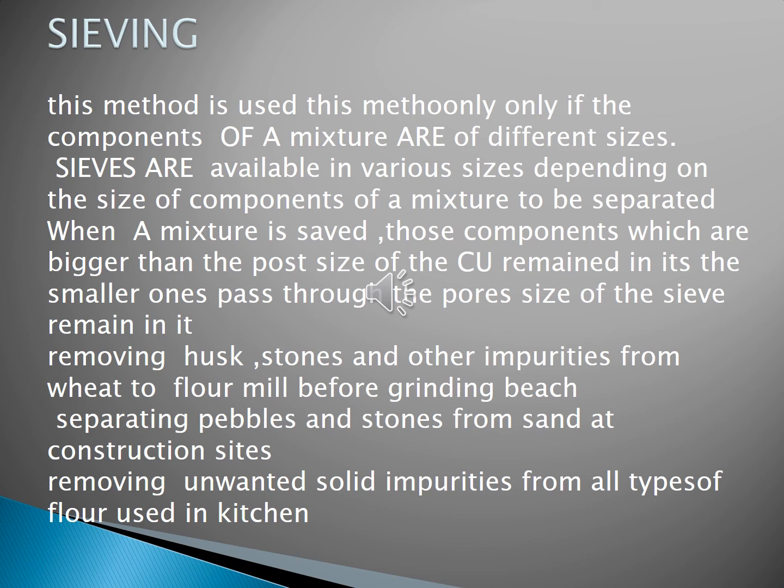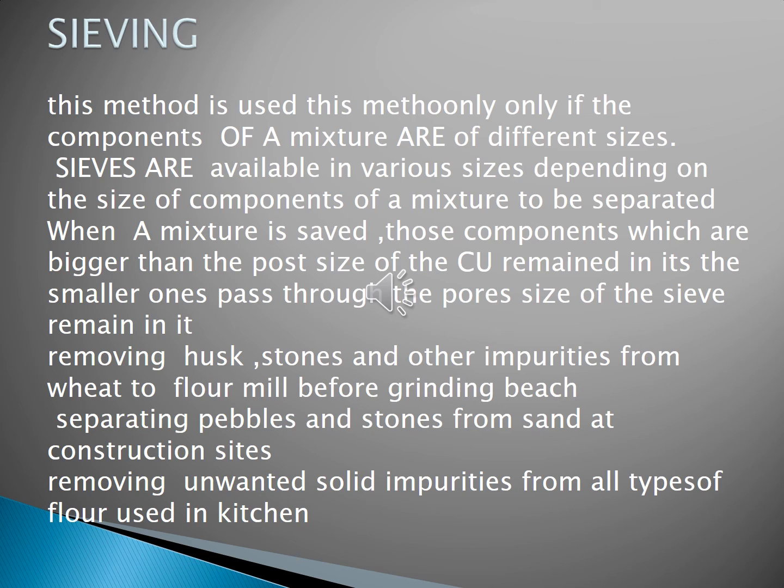Sieves are available in various sizes. Depending on the size of the components of the mixture, it can be separated.